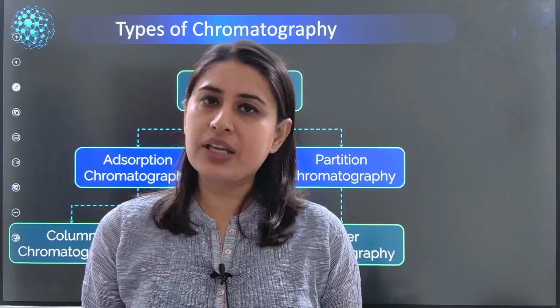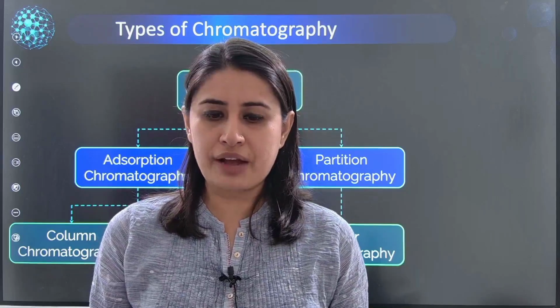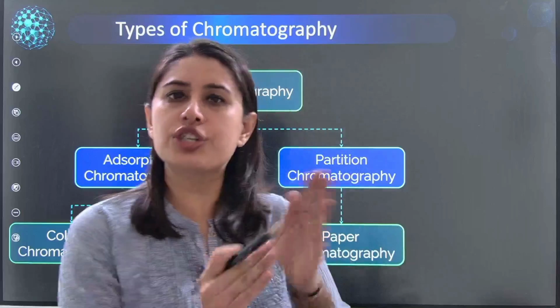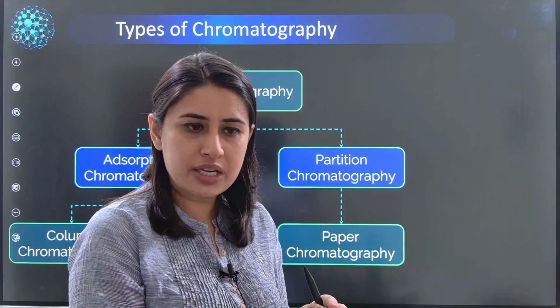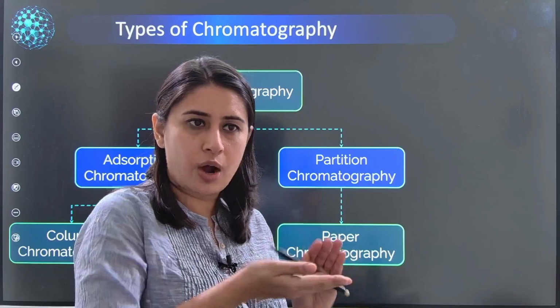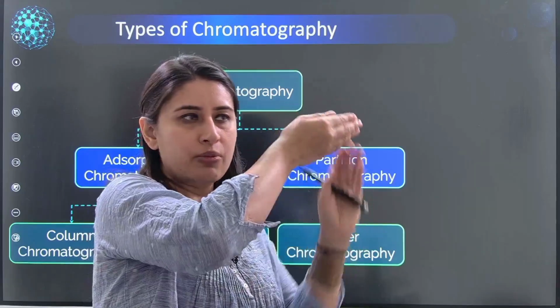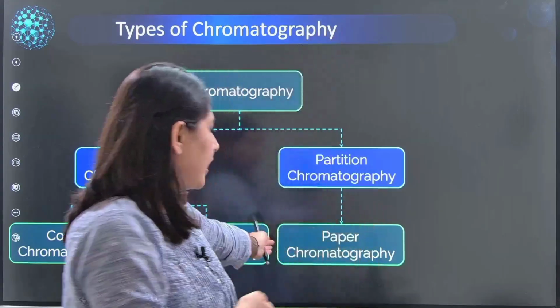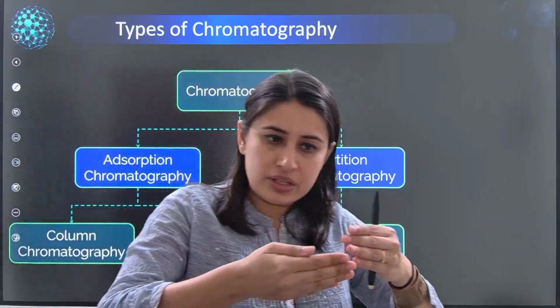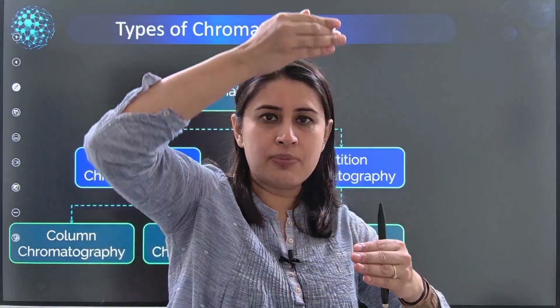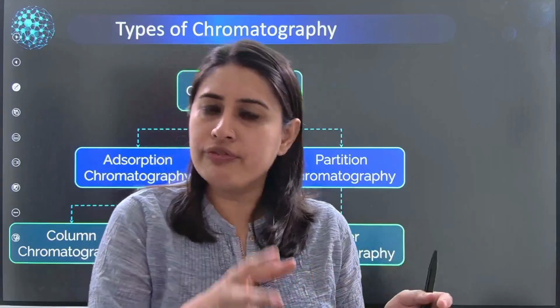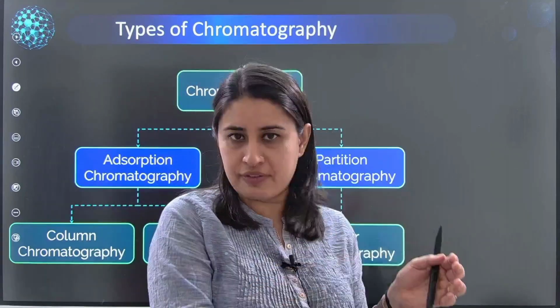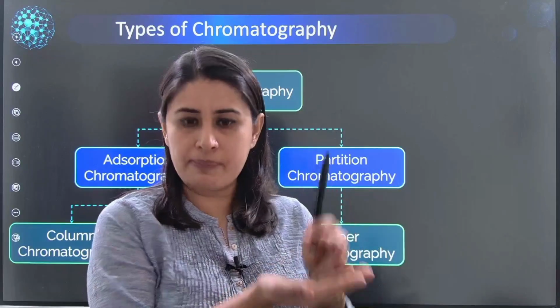Now there is something called direct adsorption chromatography. The other one is called partition chromatography. There is a continuous partition taking place. What does that mean? So there is something which is getting adsorbed, something moves up, getting absorbed, something moves up. Like in paper chromatography, things are getting absorbed and moving up, moving up, moving up. So there is a continuous partition happening of the particular liquid that we have put on the chromatographic paper.